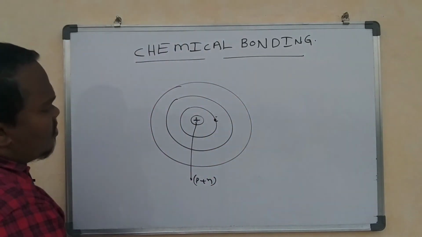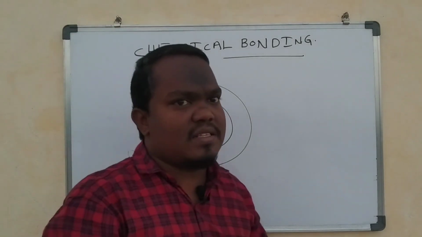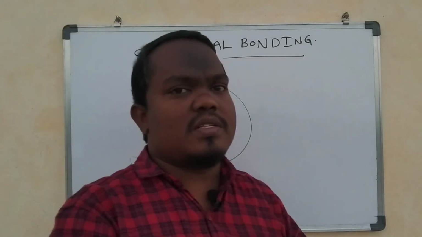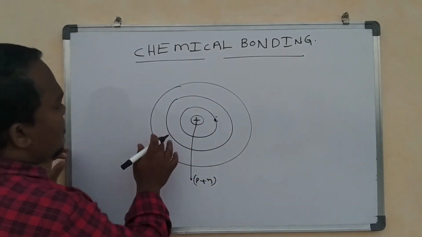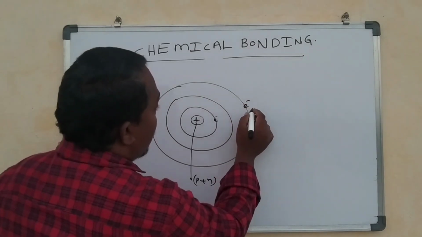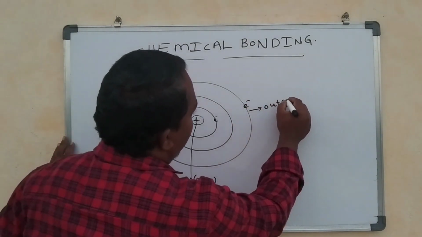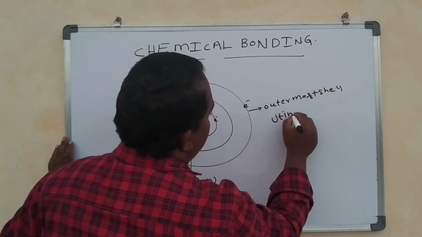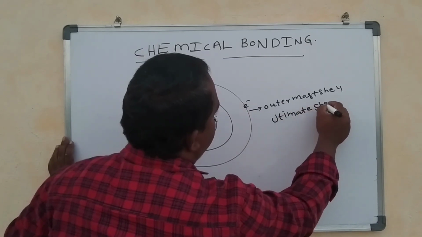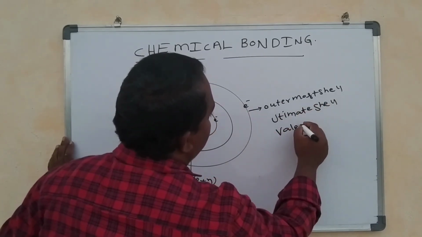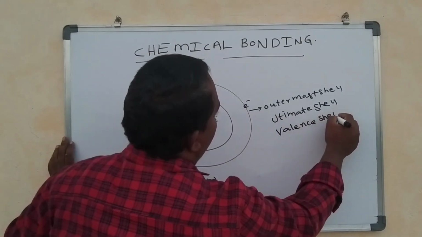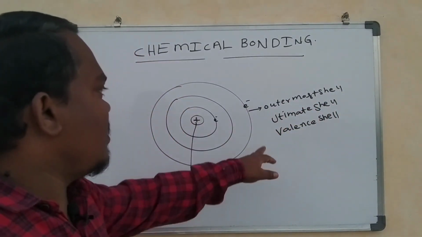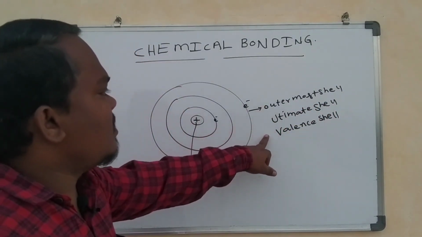So what is meant by the valence shell here? According to Kossel's theory, the shell in which the electrons are present, the last shell, is called the outermost shell, or ultimate shell, or valence shell. There are three different names: outermost shell, ultimate shell, valence shell.